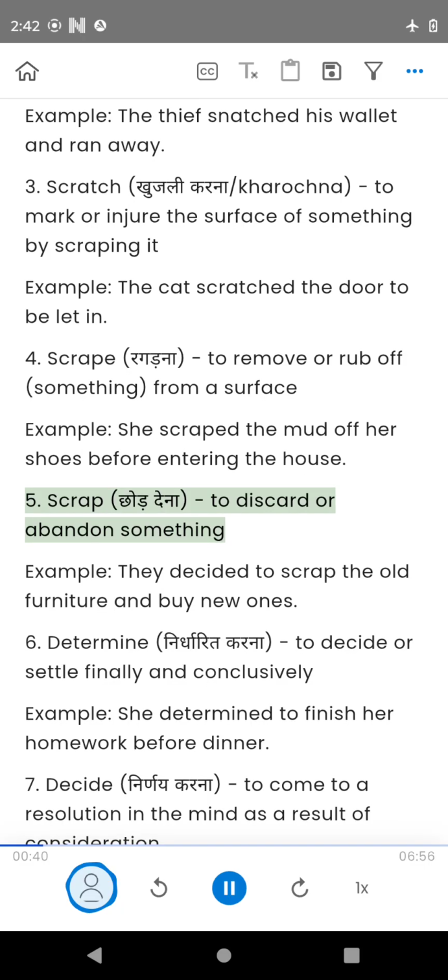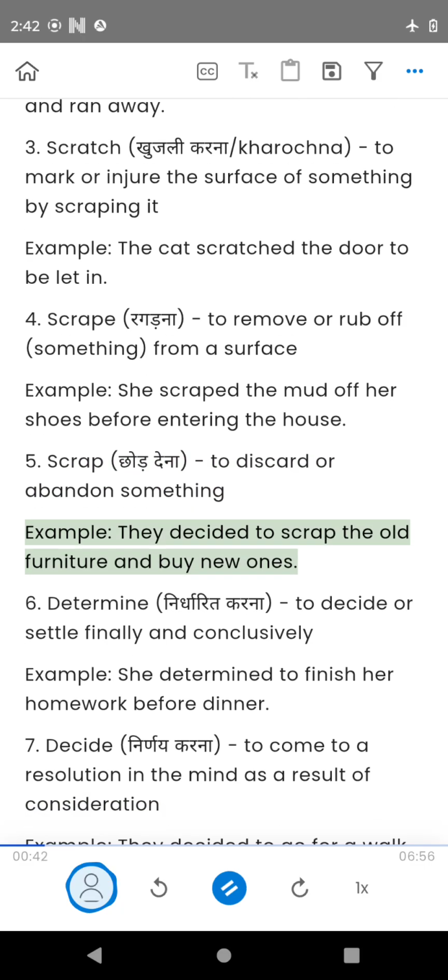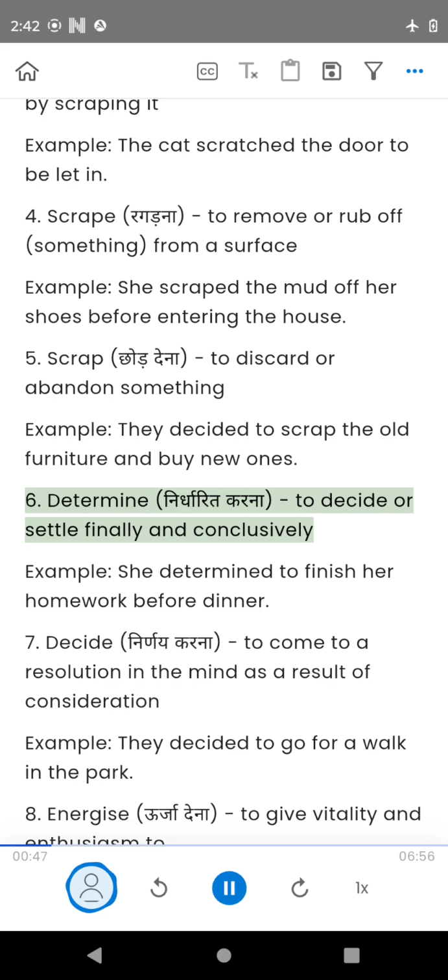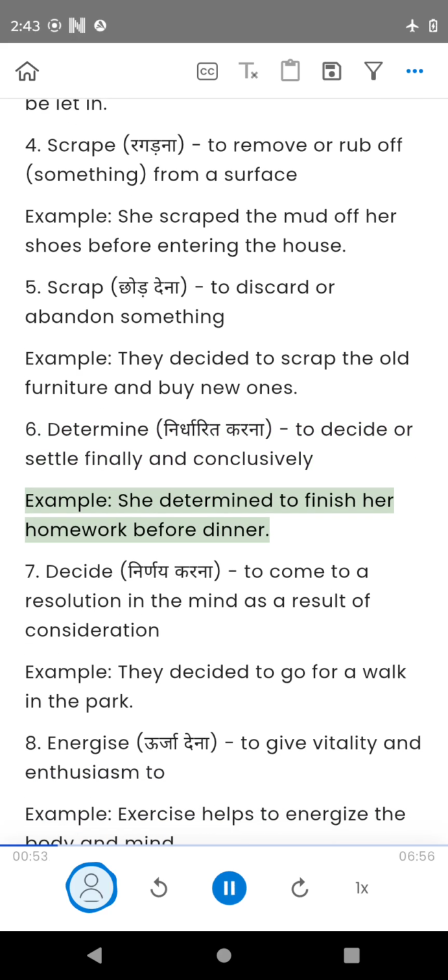5. Scrap, to discard or abandon something. Example, they decided to scrap the old furniture and buy new ones. 6. Determine, to decide or settle finally and conclusively. Example, she determined to finish her homework before dinner.